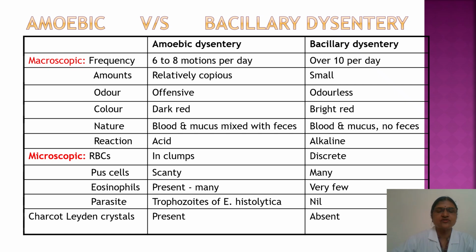Parasites: trophozoites of Entamoeba histolytica can be seen in microscopic examination of saline and iodine wet mount, and parasites are nil in bacillary dysentery. Charcot-Leyden crystals are present in amoebic dysentery and they are absent in bacillary dysentery.